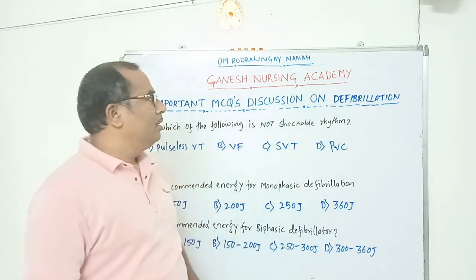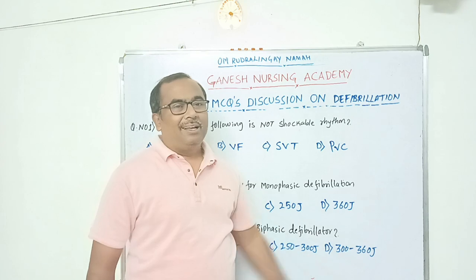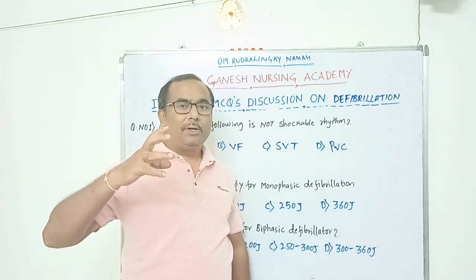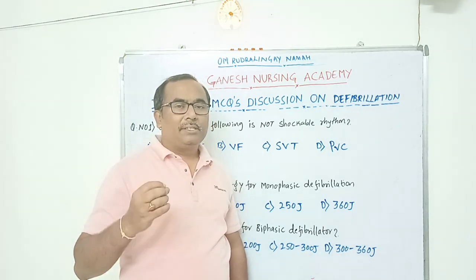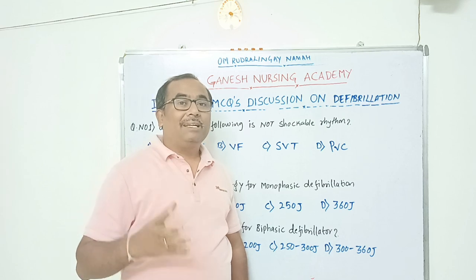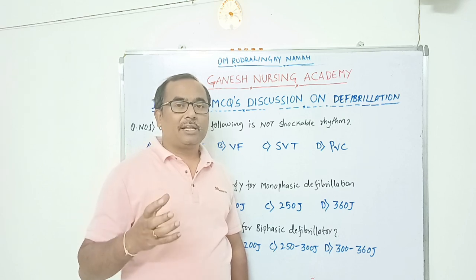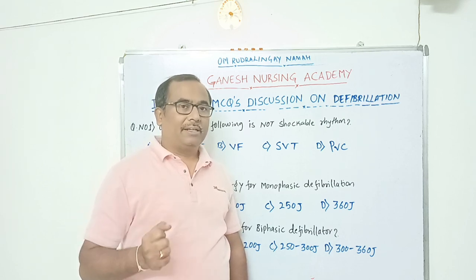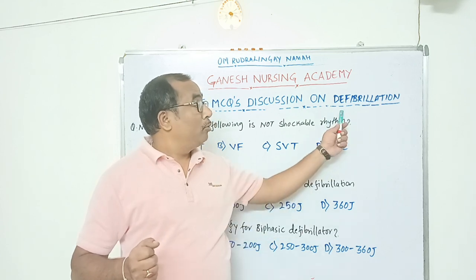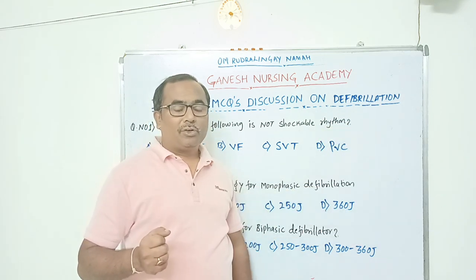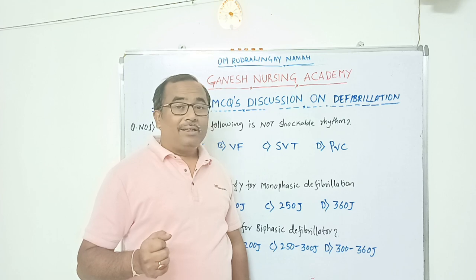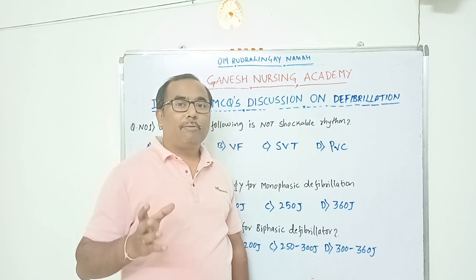Defibrillation is a shock that is delivered to the patient when the patient is having lethal arrhythmias, very dangerous arrhythmias which can lead to cardiac arrest. To give an electrical shock to terminate the lethal arrhythmias, we need a defibrillator machine.